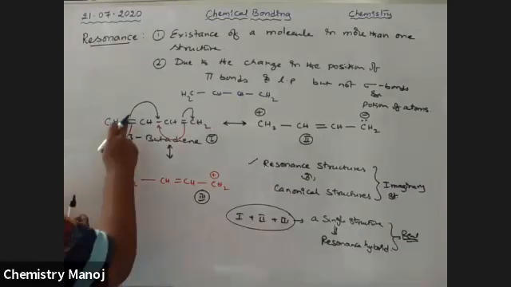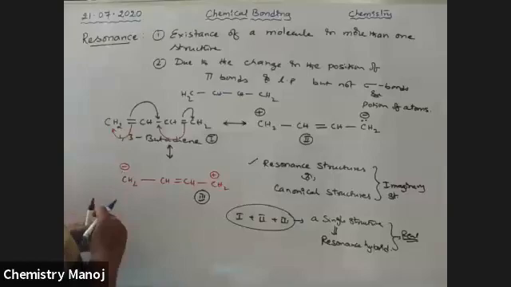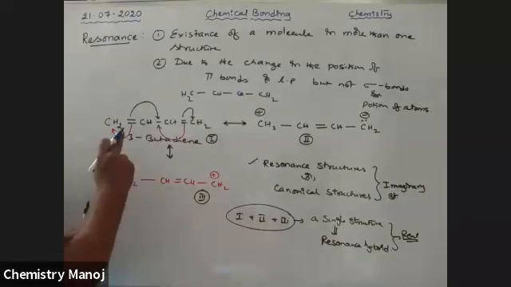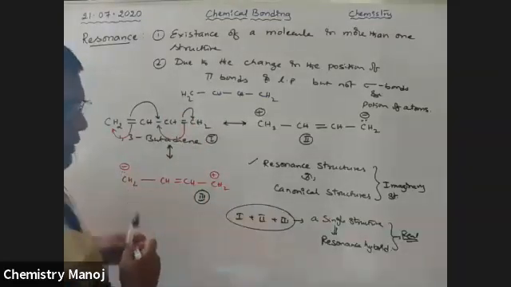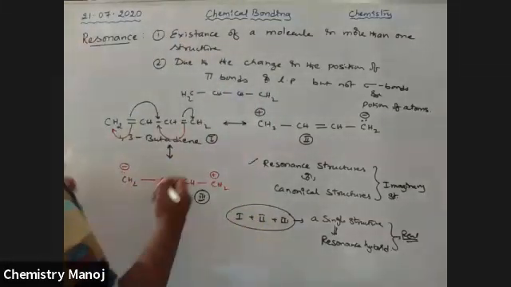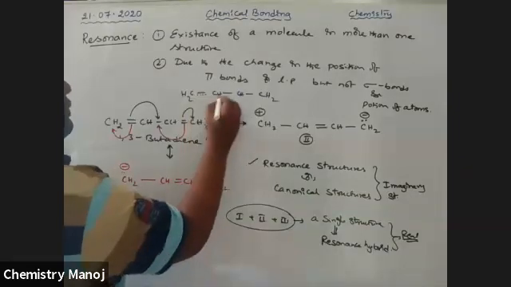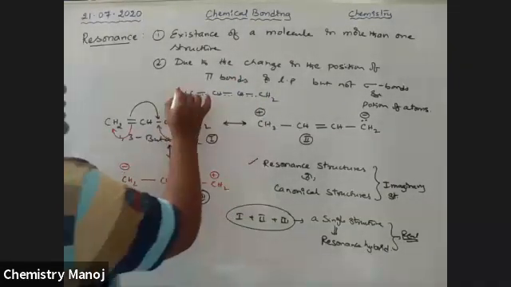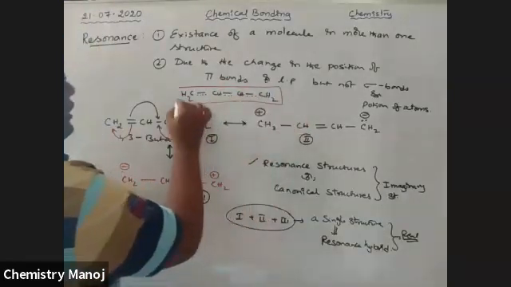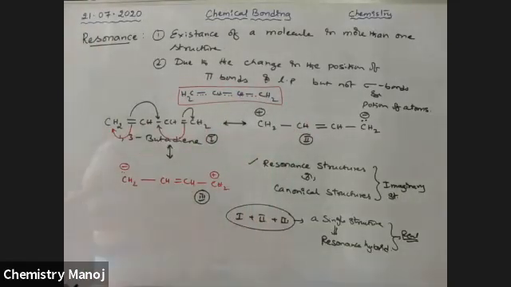The pi bond is sometimes here, sometimes here, sometimes here. That means the pi bond is not localized. These 2 pi bonds are located at 3 different places. So this is the resonance hybrid of all these 3 structures.